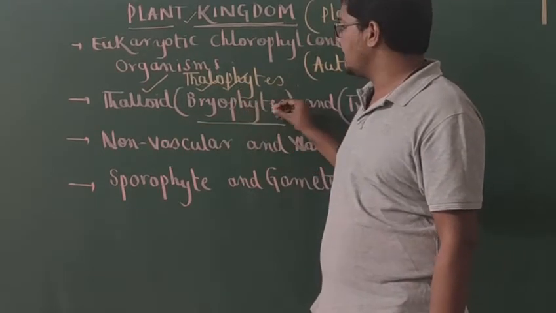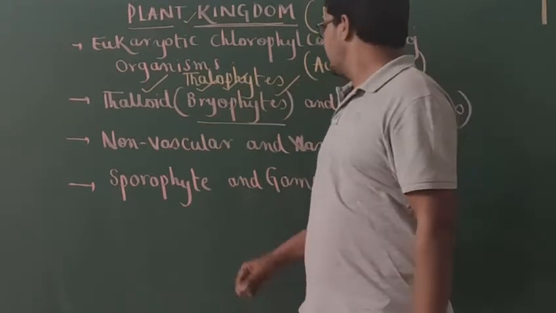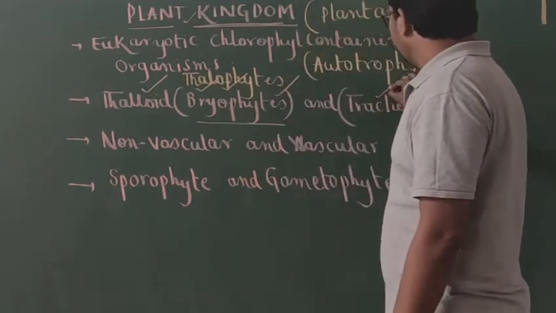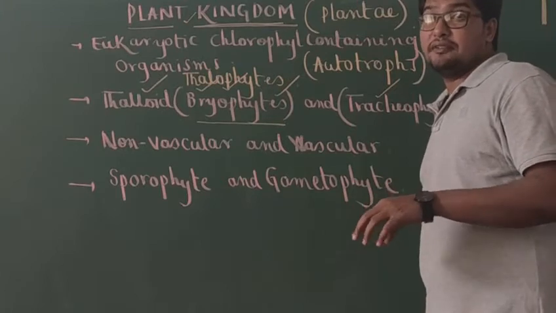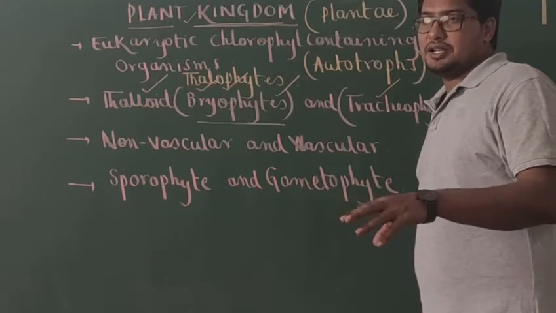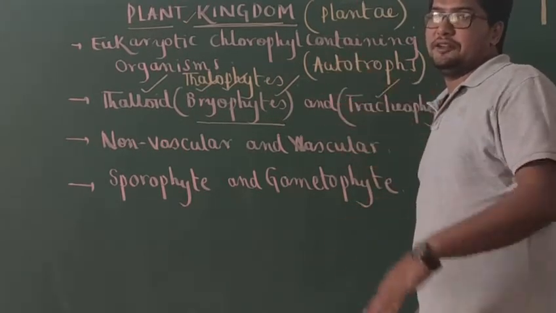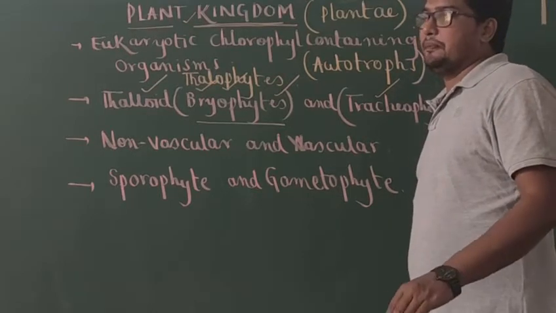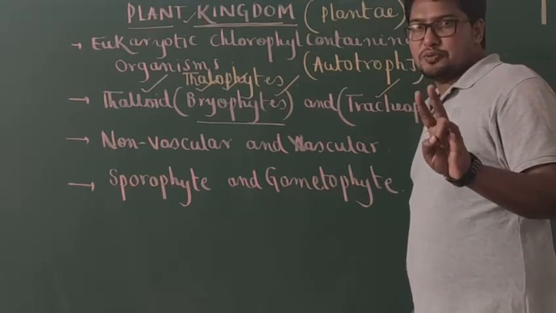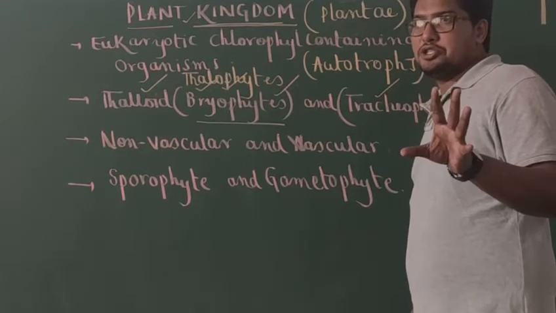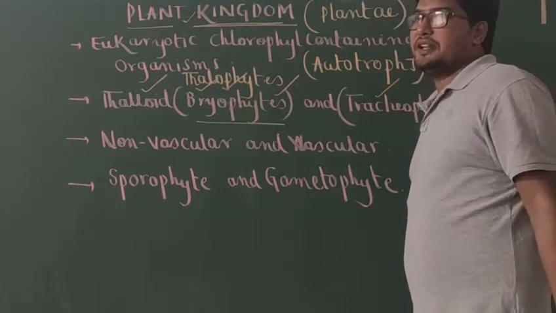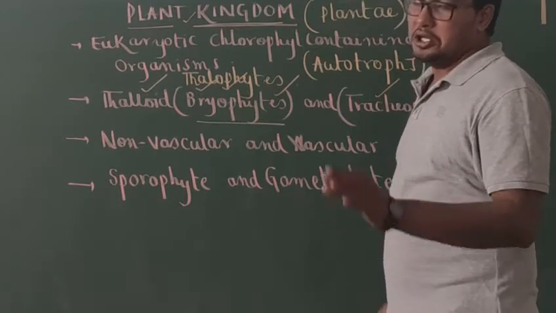Best example, bryophytes. So next coming up with the tracheophytes. Tracheophytes are the plants whose bodies are differentiated into what? The structures like roots, stem and leaves. You can see only from pteridophytes, gymnosperms and angiosperms. In pteridophytes, gymnosperms and angiosperms, bodies are differentiated into structures like roots, stem and leaves.